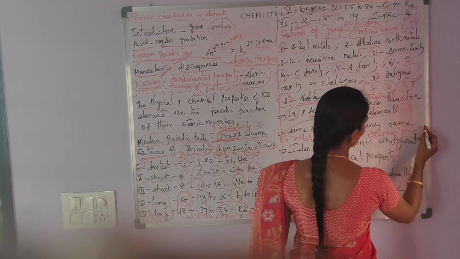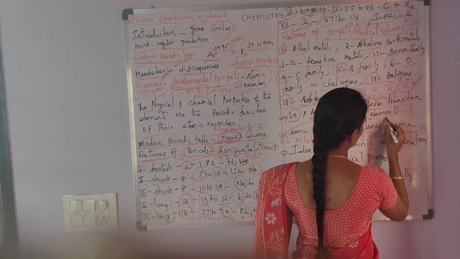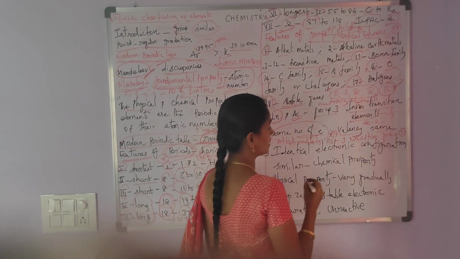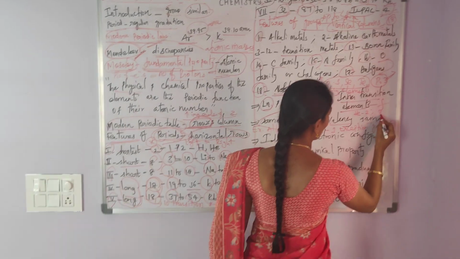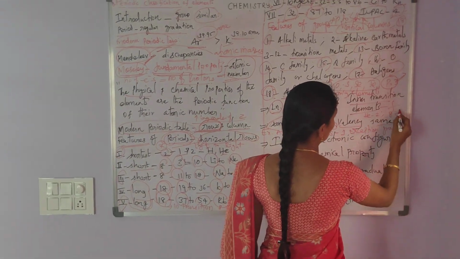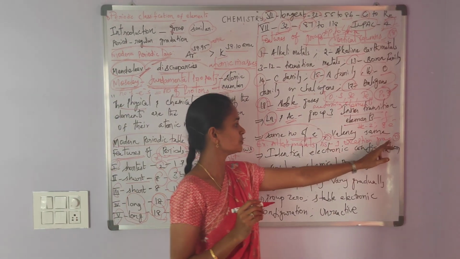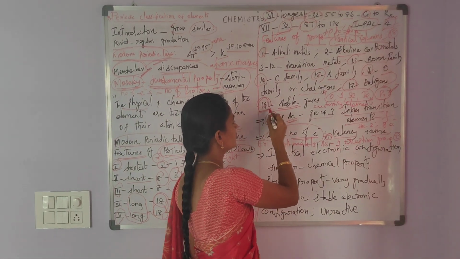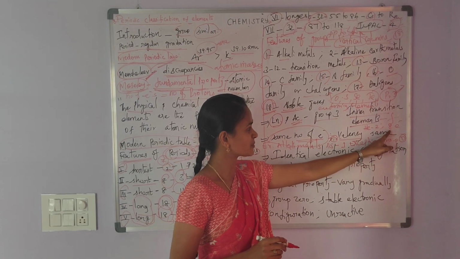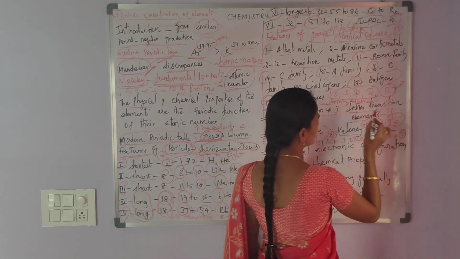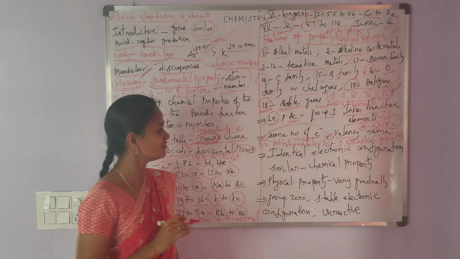So among the group 0 elements, helium possesses only 2 electrons in the outermost shell, but the remaining elements possess 8 electrons in the outermost shell. I am repeating, in group 0, that is group 18, all the elements possess 8 electrons in the valence shell, but helium possesses only 2 electrons in the valence shell.